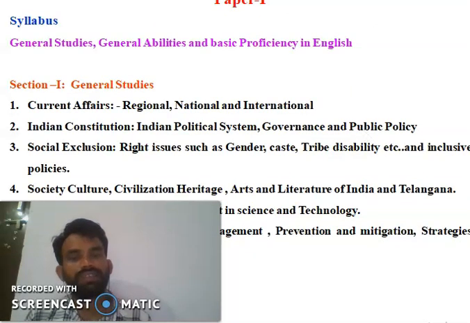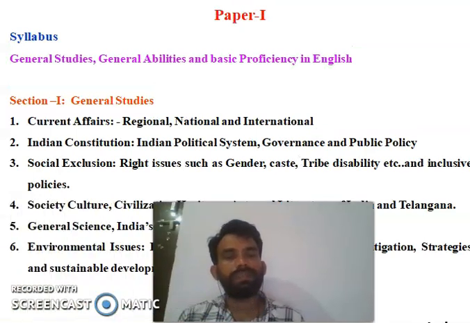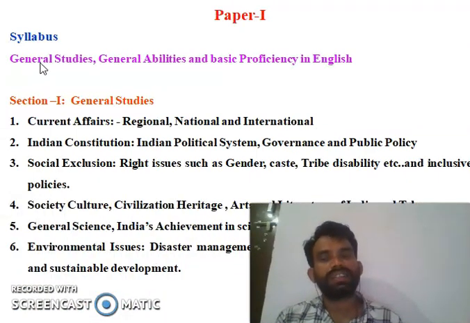Then you can see the syllabus of paper 1. The syllabus is general studies, general abilities, basic proficiency in English.